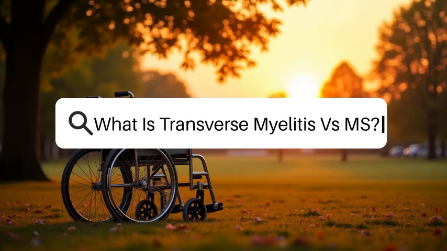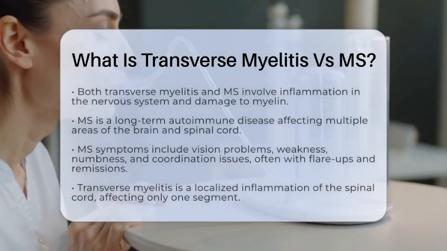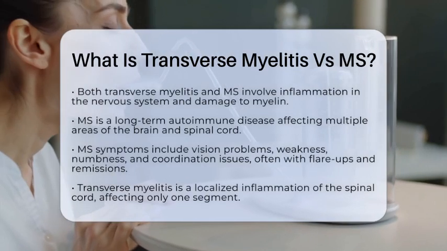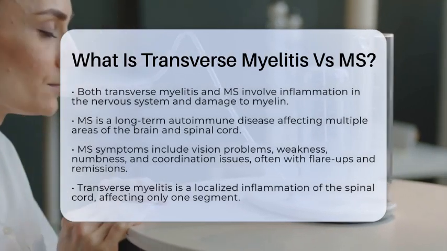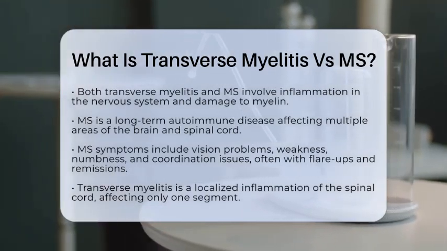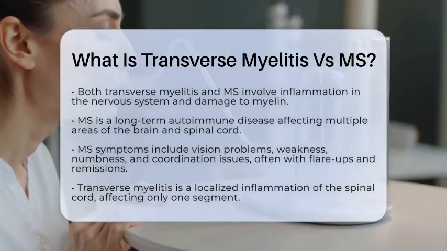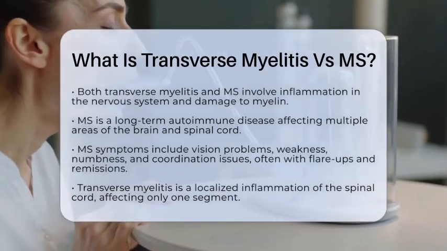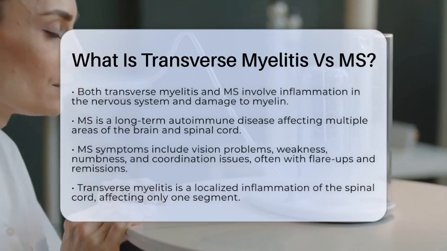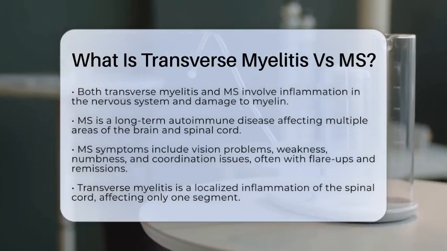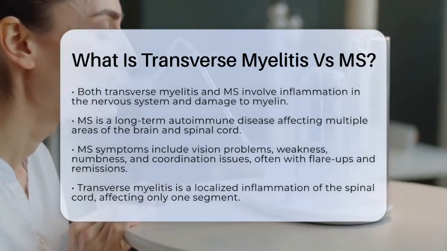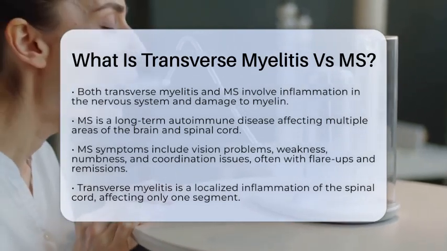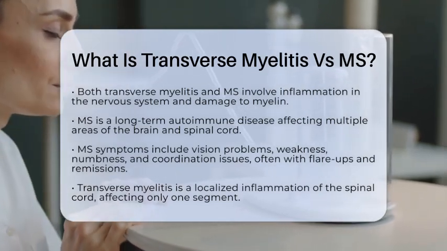What is transverse myelitis versus MS? Imagine two conditions that both involve inflammation in the nervous system, but affect different parts and have different patterns. That's what we see with transverse myelitis and multiple sclerosis. Both are inflammatory disorders that damage the protective covering of nerve fibers, called myelin, in the central nervous system. But their differences are important for understanding diagnosis and treatment.